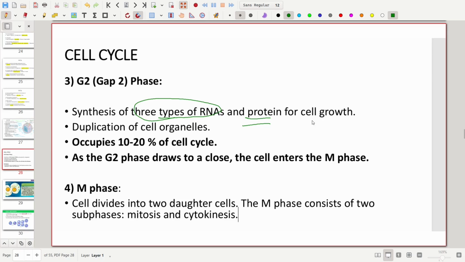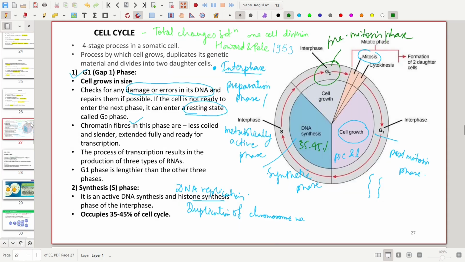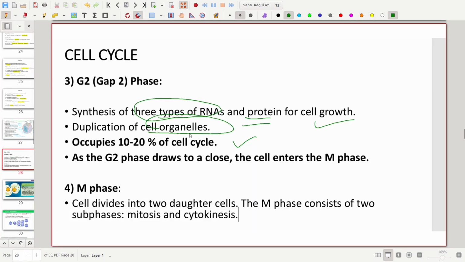The protein is for cell growth and for the duplication of the cell organelles. It occupies 10 to 20% of the cell cycle.